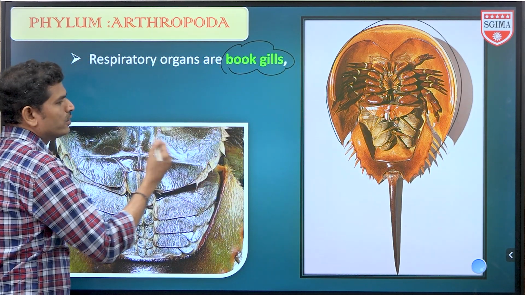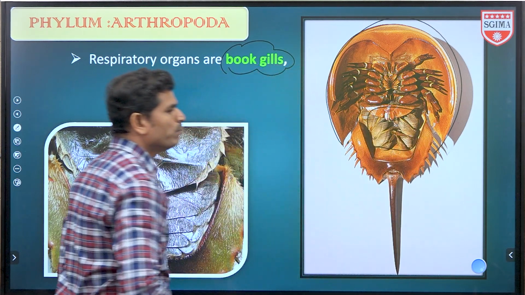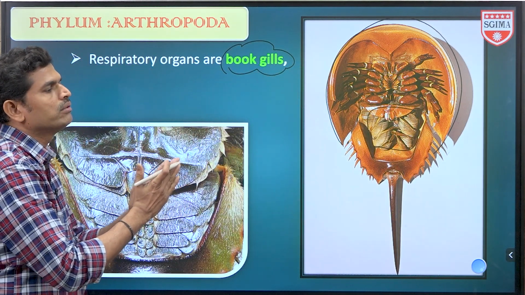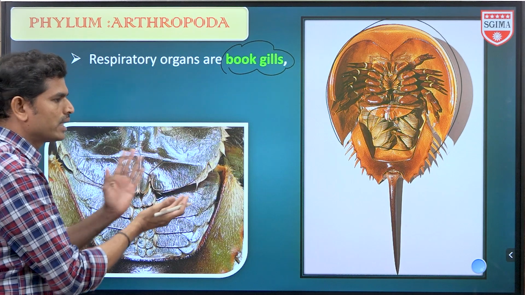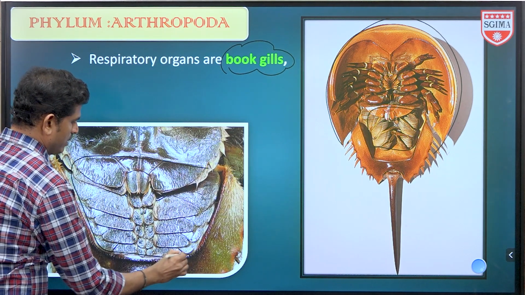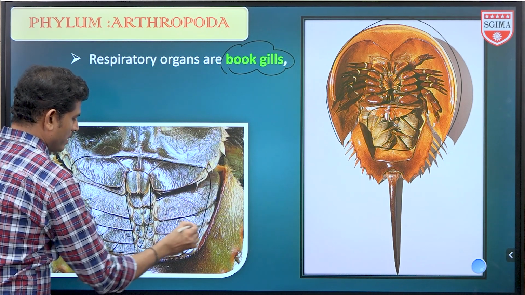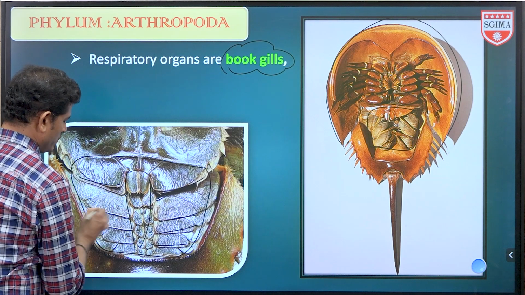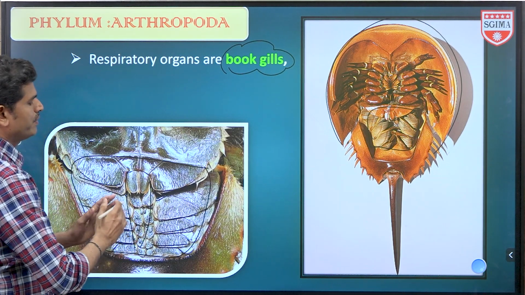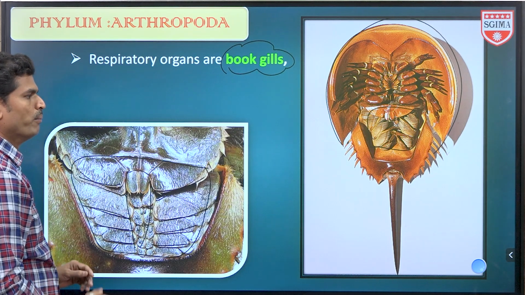So in this, the area A, so this is the area. Here, like in a book, in between there is binding and pages-like arrangement, gills and their lamella. So look at area A. These are the gills. This arrangement is similar to a book and pages. That's why these are called book gills.